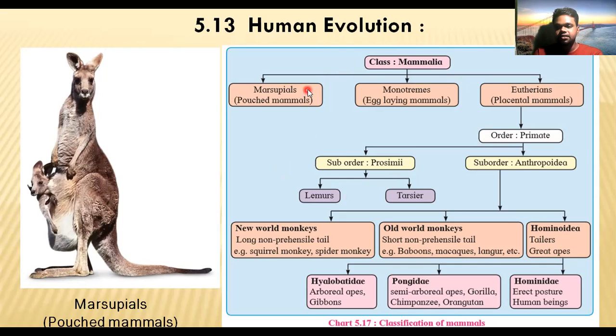So the first part is the classification of class Mammalia. All of you know that mammals have well-developed mammary glands for the nourishment of their child, so they can feed milk to their offspring.